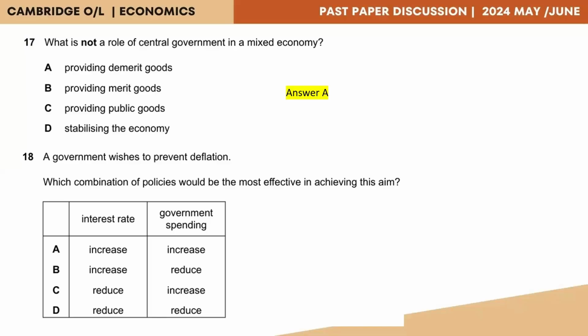So for instance, should we increase the interest rate? If the government increases the interest rate, it would actually discourage borrowing by firms because it's expensive now. So if it discourages the borrowing, firms wouldn't invest. And when firms don't invest, there's not going to be a demand for factors of production.